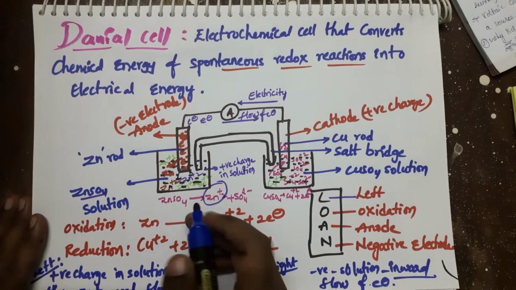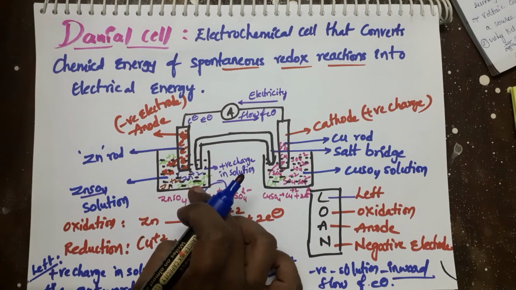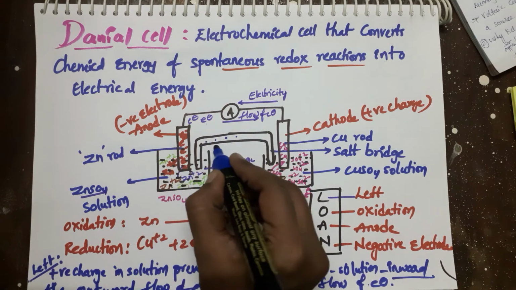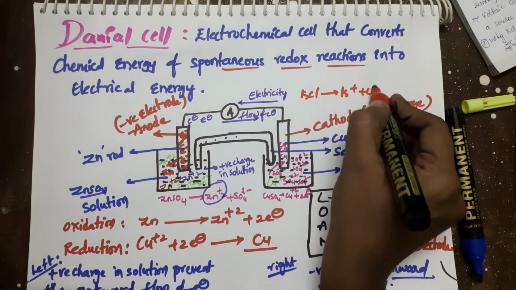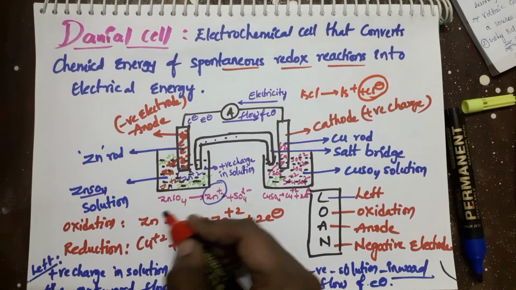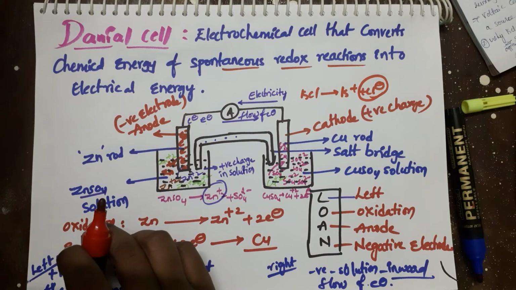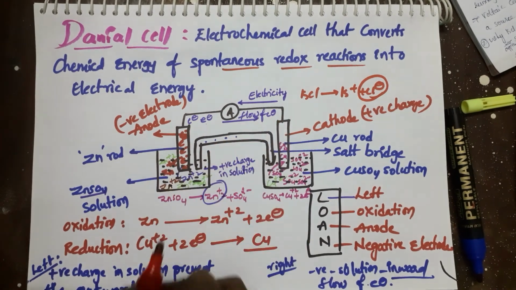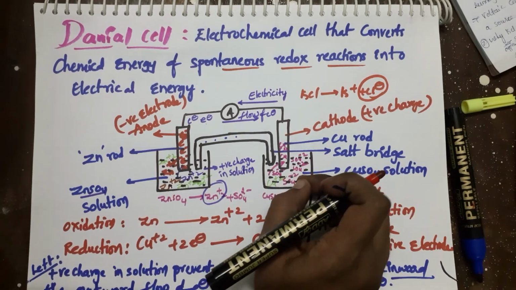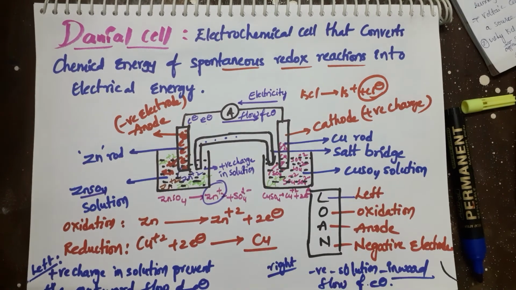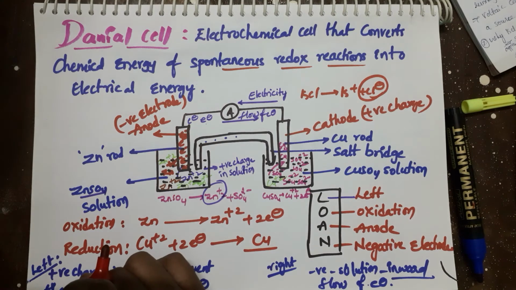See, the left side solution contains positively charged Zn plus 2 ions, and the agar agar solution contains KCl. KCl can dissociate into K plus and Cl minus ions. The negatively charged Cl minus ions will go and bind with the Zn plus 2 ions. It prevents the accumulation of positive charge in the solution. It also prevents the accumulation of negative charge from sulfate ions in the solution. How? The potassium ions will go and bind with the sulfate ions. So it maintains the electrical neutrality.